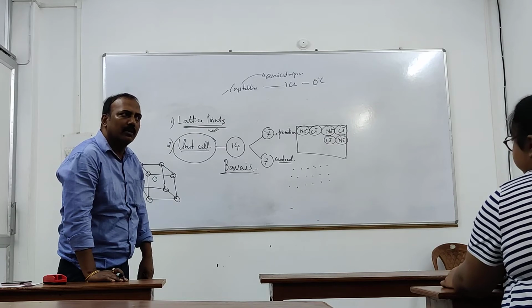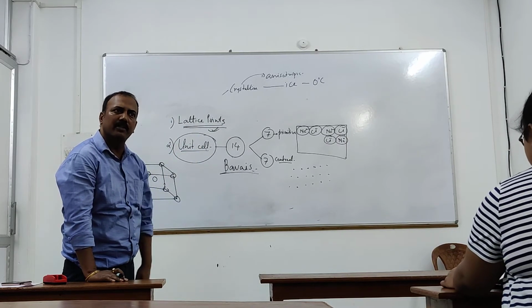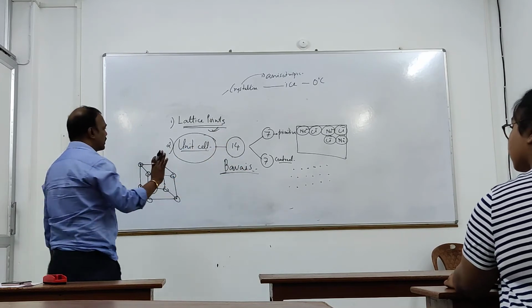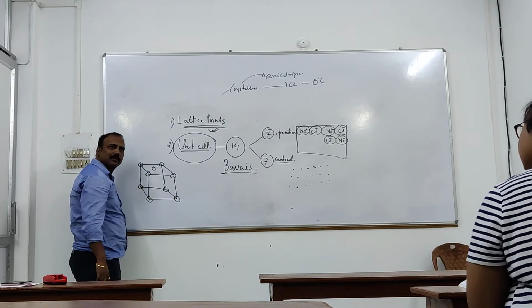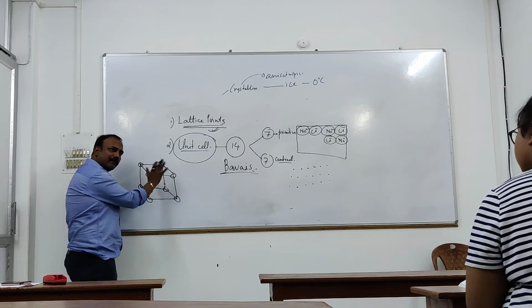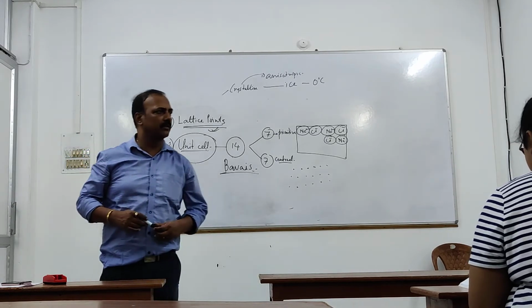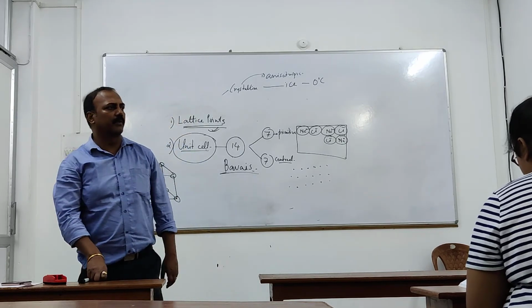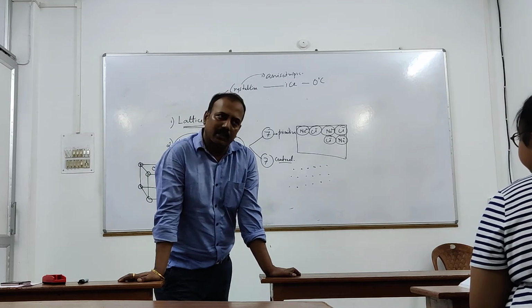Understood that? When it is present only at the corners, it is called a primitive unit cell. When along with the corners it is present somewhere else, and I said somewhere else, it does not mean only at the center. It can be present here also. Yes, somewhere else excepting corners. Clear? Then they are called centered unit cells. How many primitive are possible? How many centered are possible? 7 primitive, 7 centered.